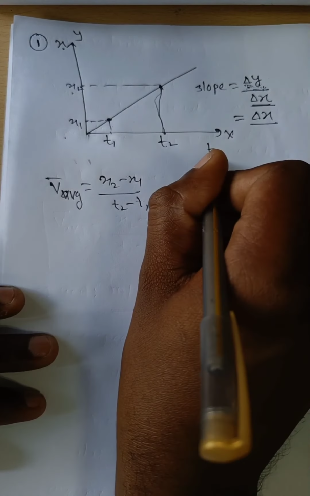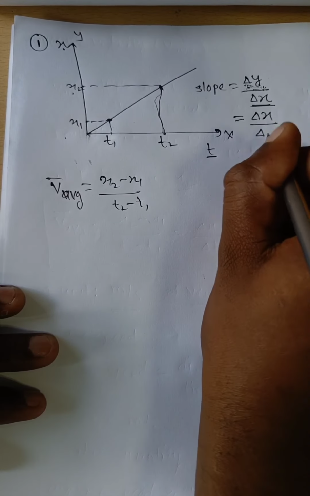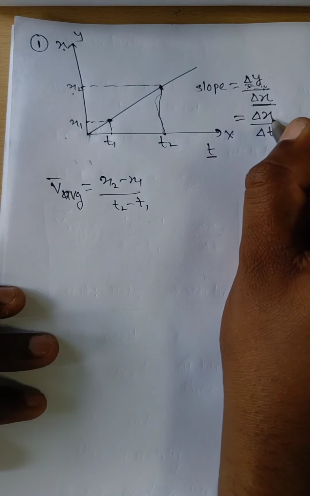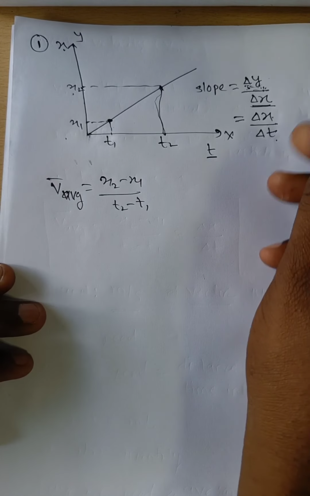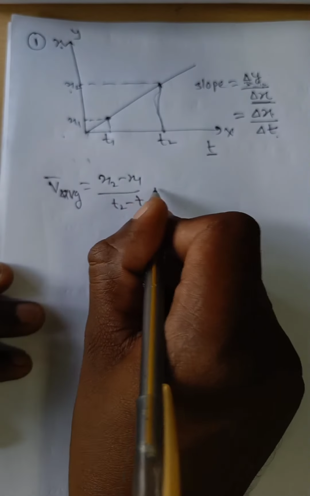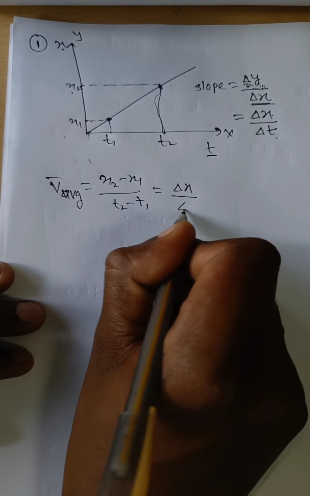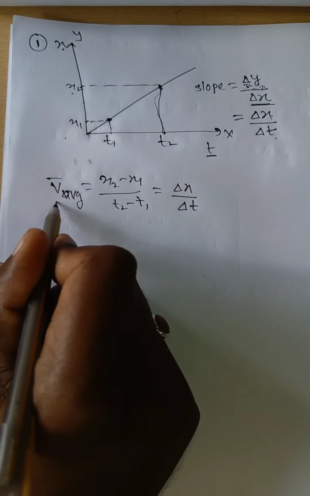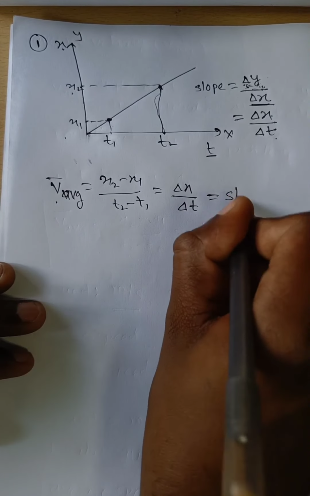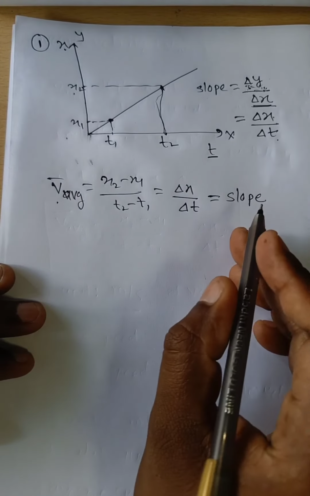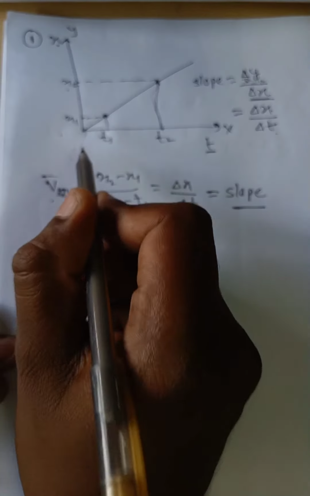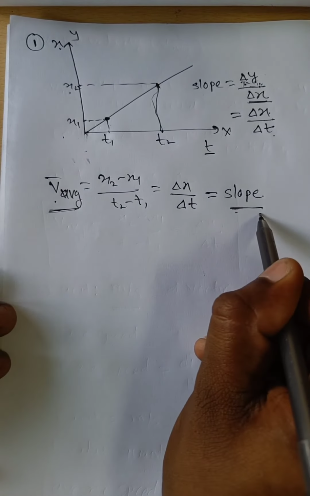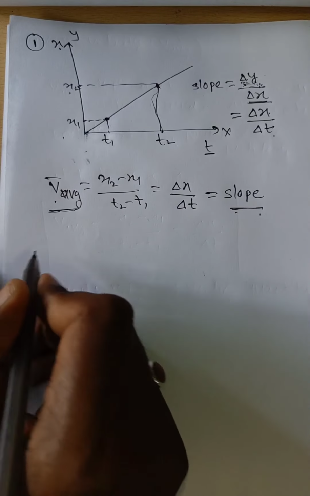On the x coordinate we have time, therefore delta t. Therefore slope is equal to delta x by delta t, which is the average velocity. Therefore in the xt graph the average velocity is equal to slope.